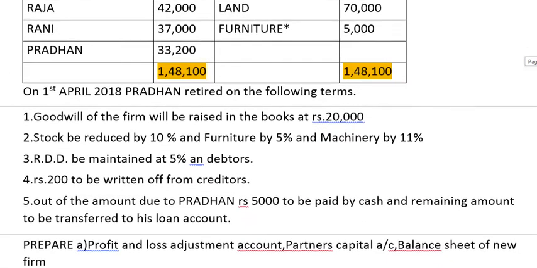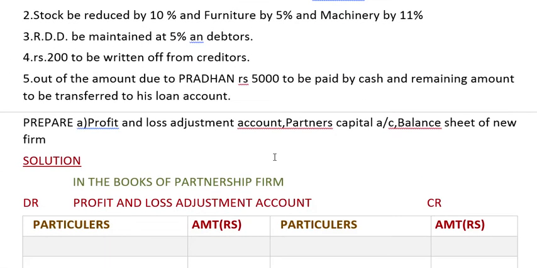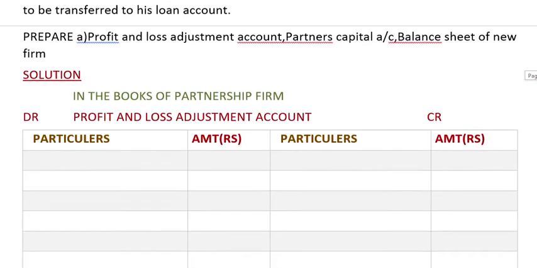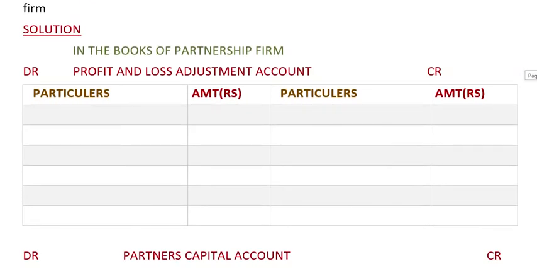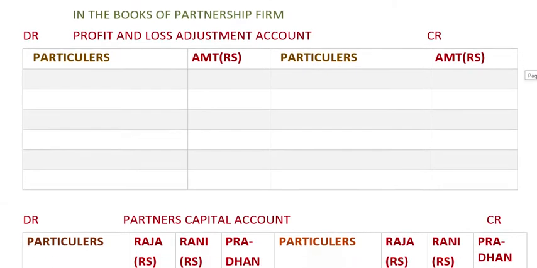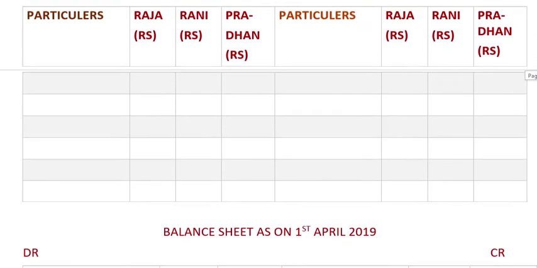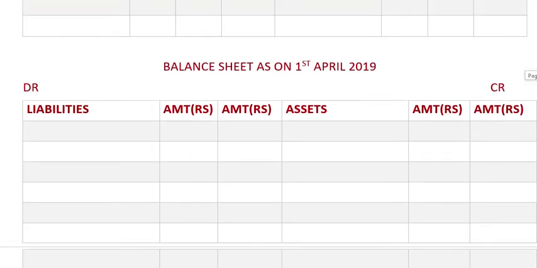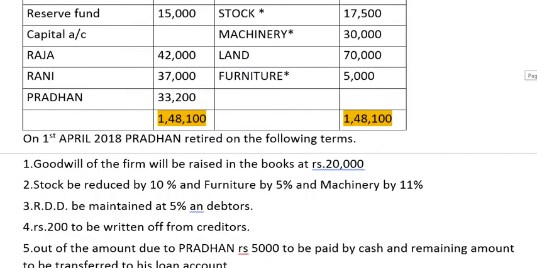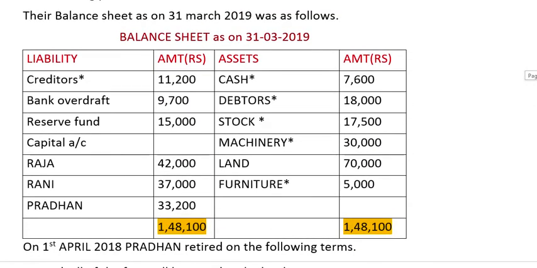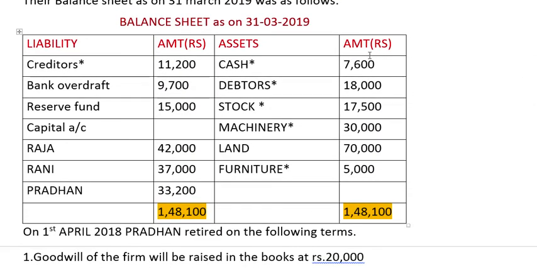Okay, so let's get started. You will have to prepare some accounts. What they have said: prepare profit and loss adjustment account, partners capital account, and balance sheet of the new firm. So I have already prepared, in the books of the partnership, the profit and loss adjustment account, debit side, credit side, then partners capital account and balance sheet, and over here the working note will be done. First we will be posting all the given balance sheet items.